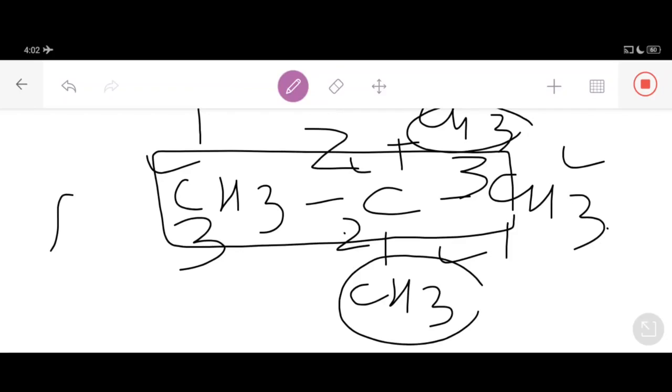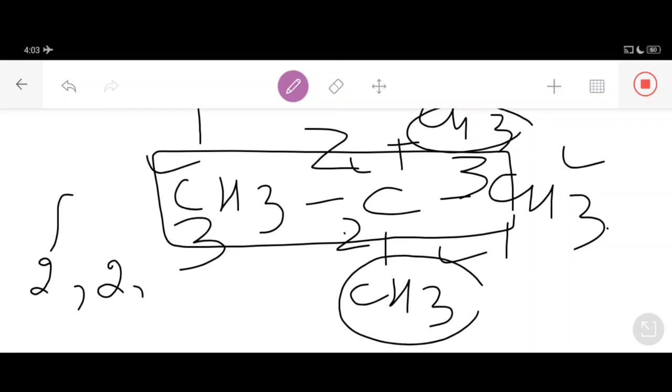Since both methyl groups are on carbon number 2, we can write the name as 2,2. Why 2,2? Because two methyl groups are present at carbon number 2.